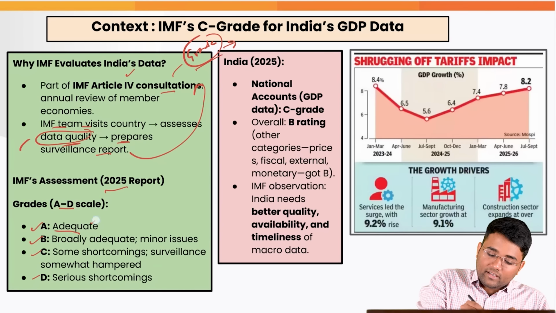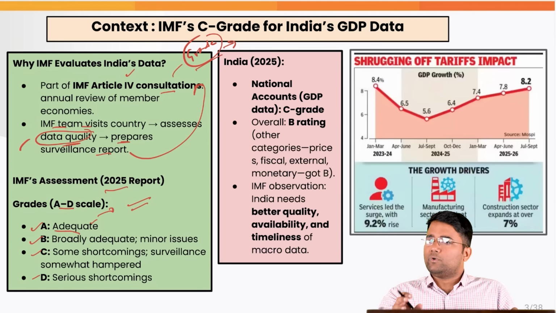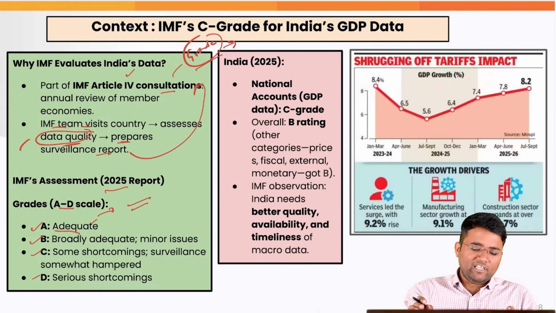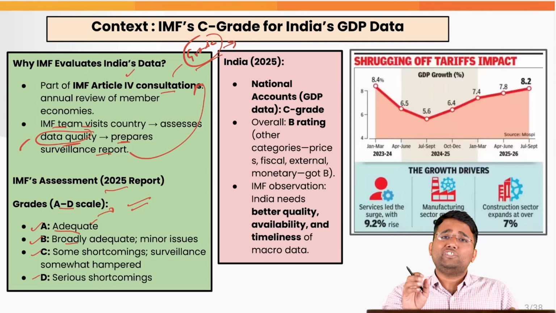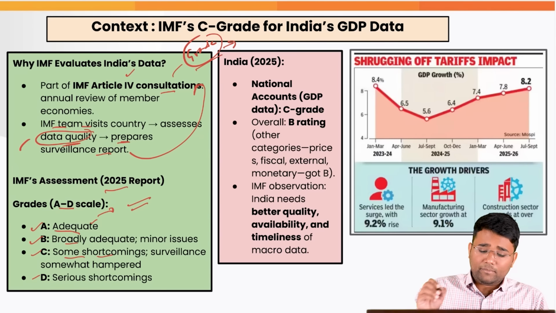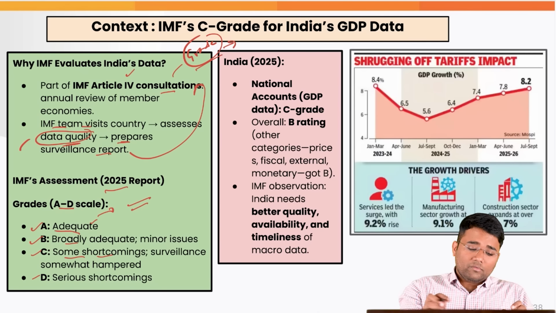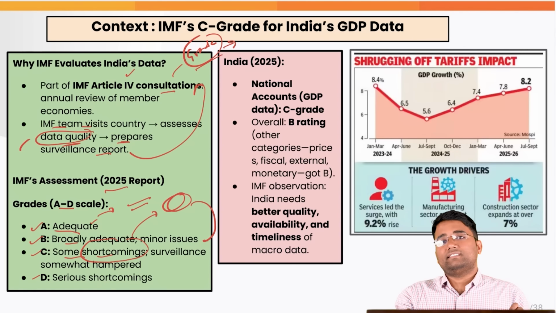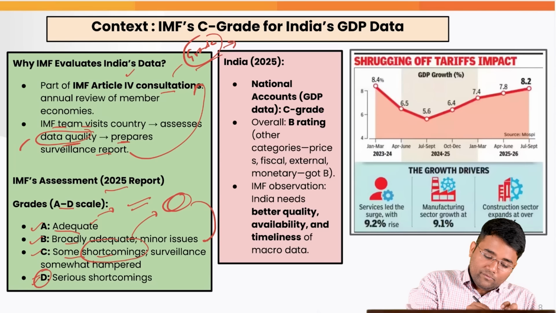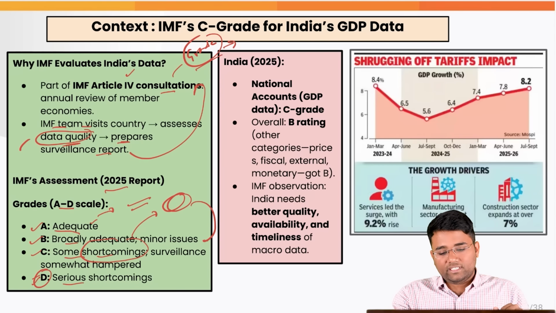A is adequate, that whatever the norms are, whatever the methodology that is being used, whatever the data with regard to the national accounts is coming, that is sufficient, that is completely fine. Then B is broadly adequate, but there are some minor issues which need to be fixed. Then C is, there are some shortcomings, because of which the surveillance is somewhat hampered, that the shortcomings are to that extent that they are impacting the surveillance. Then there is D, which shows that there are serious shortcomings with regard to the national accounts, the data and the methodology that is being used.